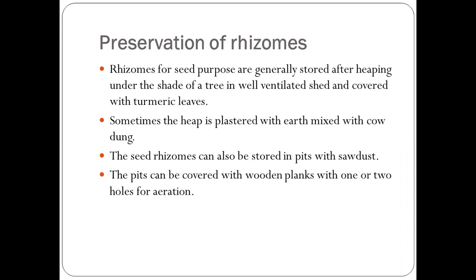First of all we make a heap, a big pile. Make a heap under the shade of a tree, and the area should be well ventilated, and then cover the produce with turmeric leaves. Sometimes the heap is plastered with earth mixed with cow dung. The seed rhizomes can also be stored in pits with sawdust, and the pits can be covered with a wooden plank with 1 or 2 holes for aeration. So this is how we preserve rhizomes for the next season.